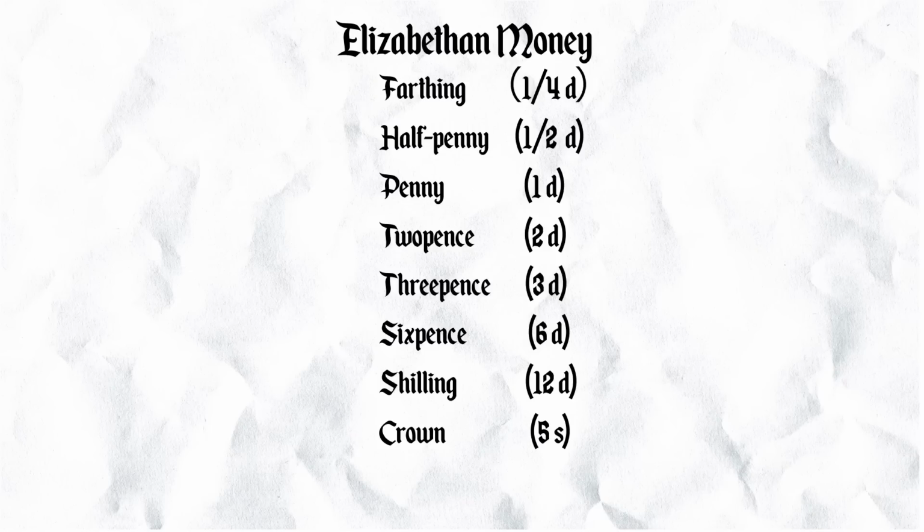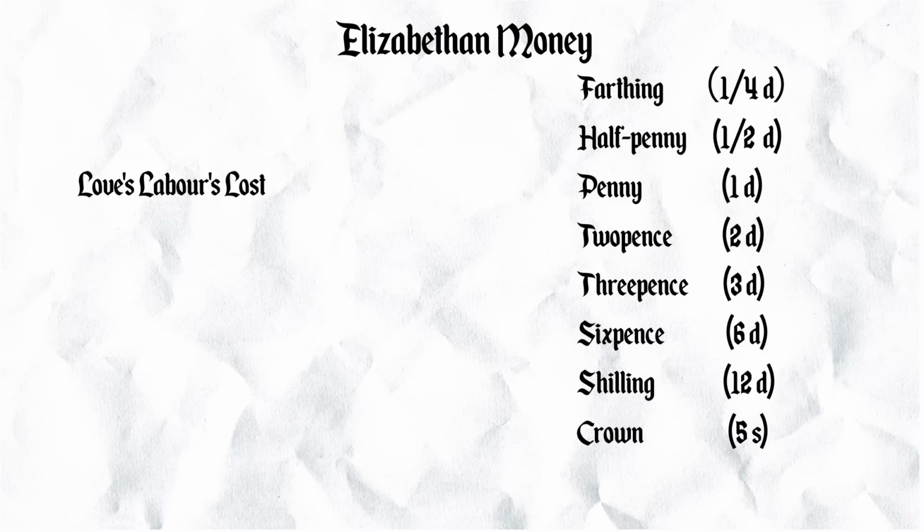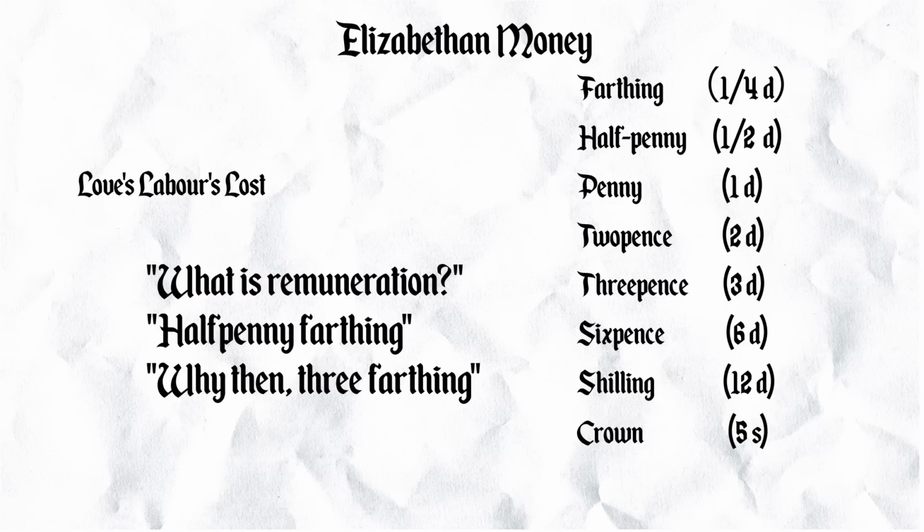And there's a nice little exchange in Love's Labour's Lost, which shows a bit of banter about adding fractions. It goes like this. What's remuneration? Halfpenny farthing. Why? 3 farthing. In other words, a half plus quarter equals 3/4. How cool is that? Possibly the only time there's been a little bit of banter in a British play about fractions. Maybe there's another example.